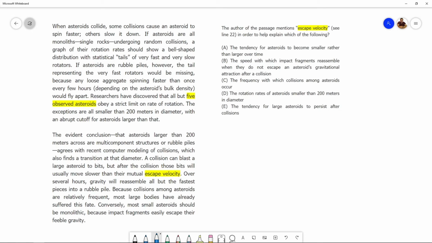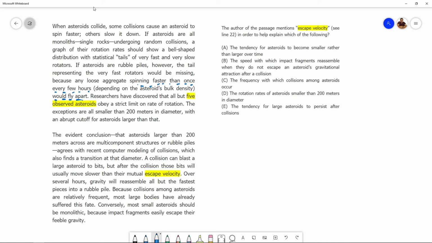They talk about how if these asteroids spin faster than a particular rate, they would fly apart. So this is what I understand escape velocity to mean. And this statement here is telling us that those bits will usually rotate a lot slower than that, once every few hours rate. And so they won't fly away.